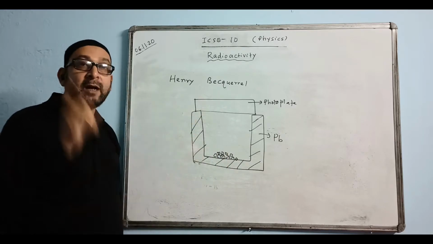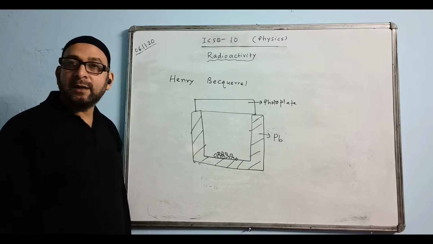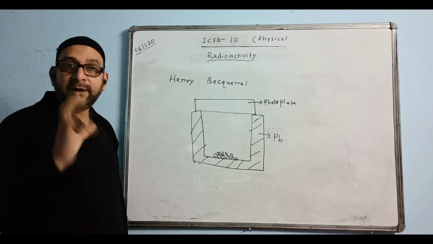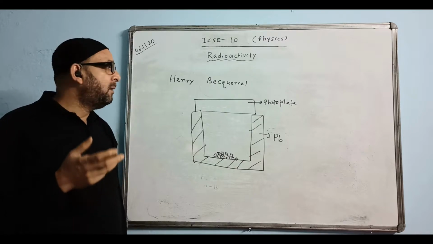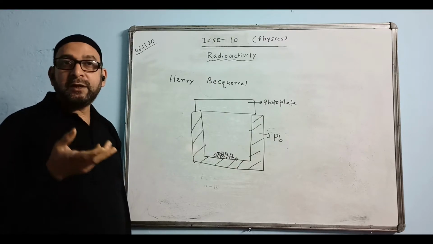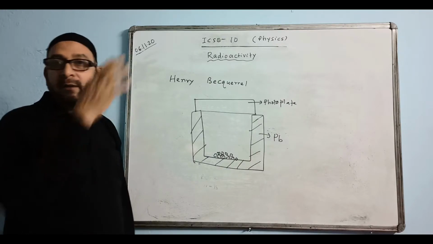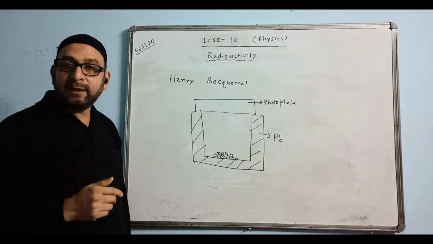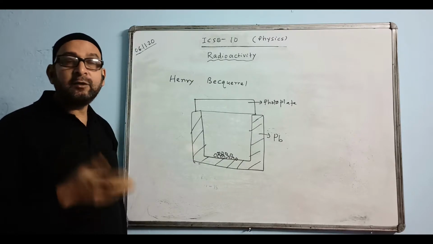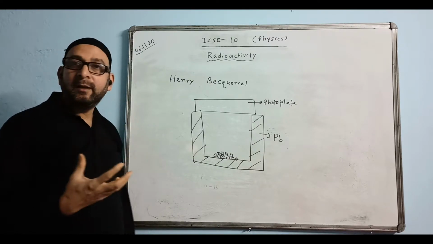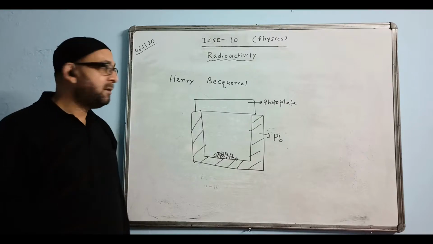Then Henry Becquerel started thinking, what kind of radiations are coming out? What are their natures? Whether they are positively charged, negatively charged, or uncharged, like light and all. They are electromagnetic in nature, that can travel through the vacuum. He wanted to find out the nature of those radiations.